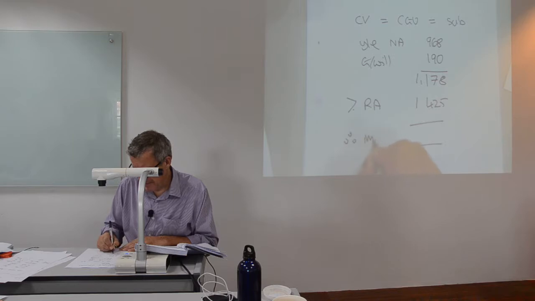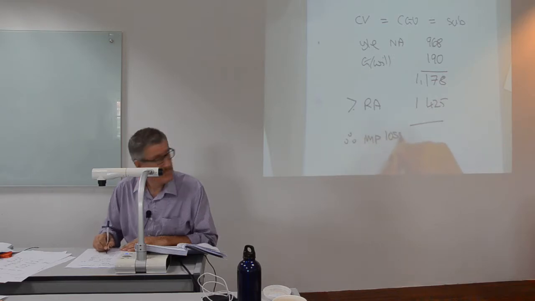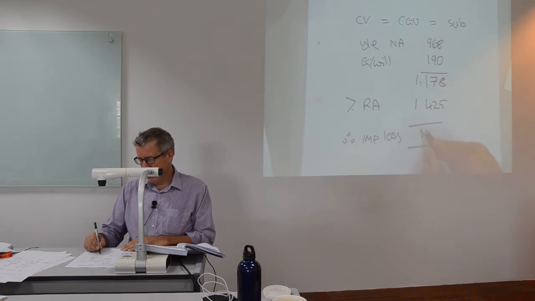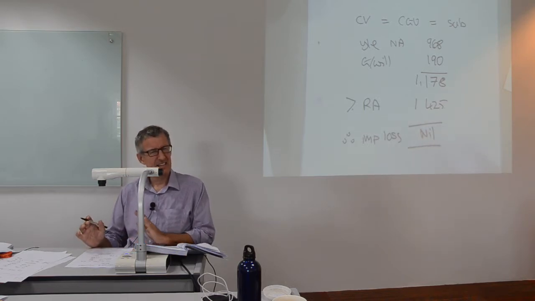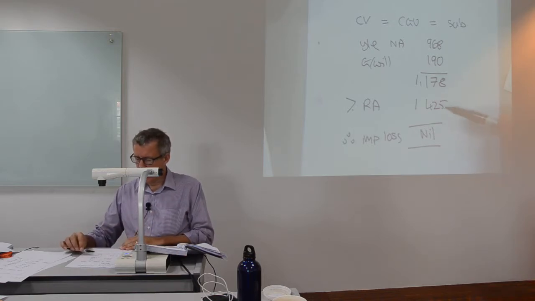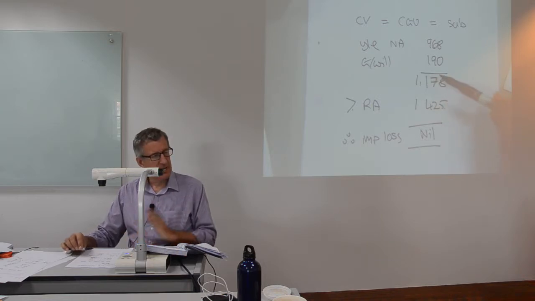How much is my impairment loss? Nil. Right, time out for a second, please. I've got the right answer, which is nil. First of all, I really want you to understand that the answer is nil, because you can recover 14 when the carrying value is 11.